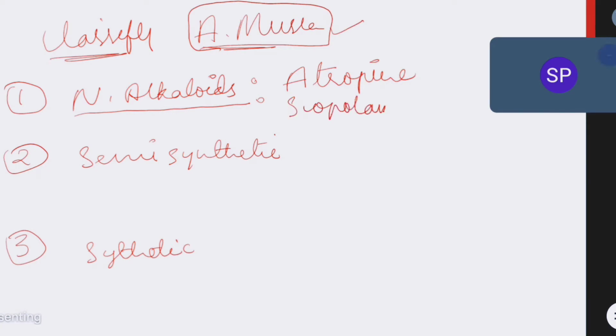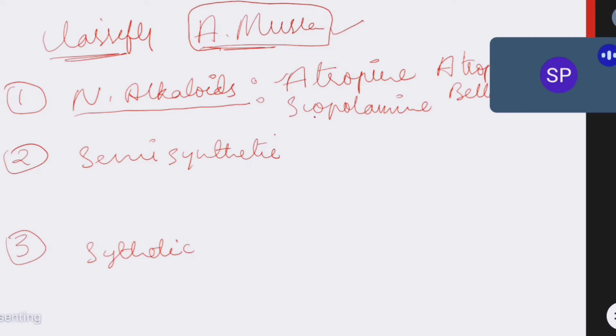Scopolamine. Listen carefully, atropine is derived from the Atropa belladonna plant. It is also called belladonna alkaloid. It is obtained from Atropa belladonna plants.